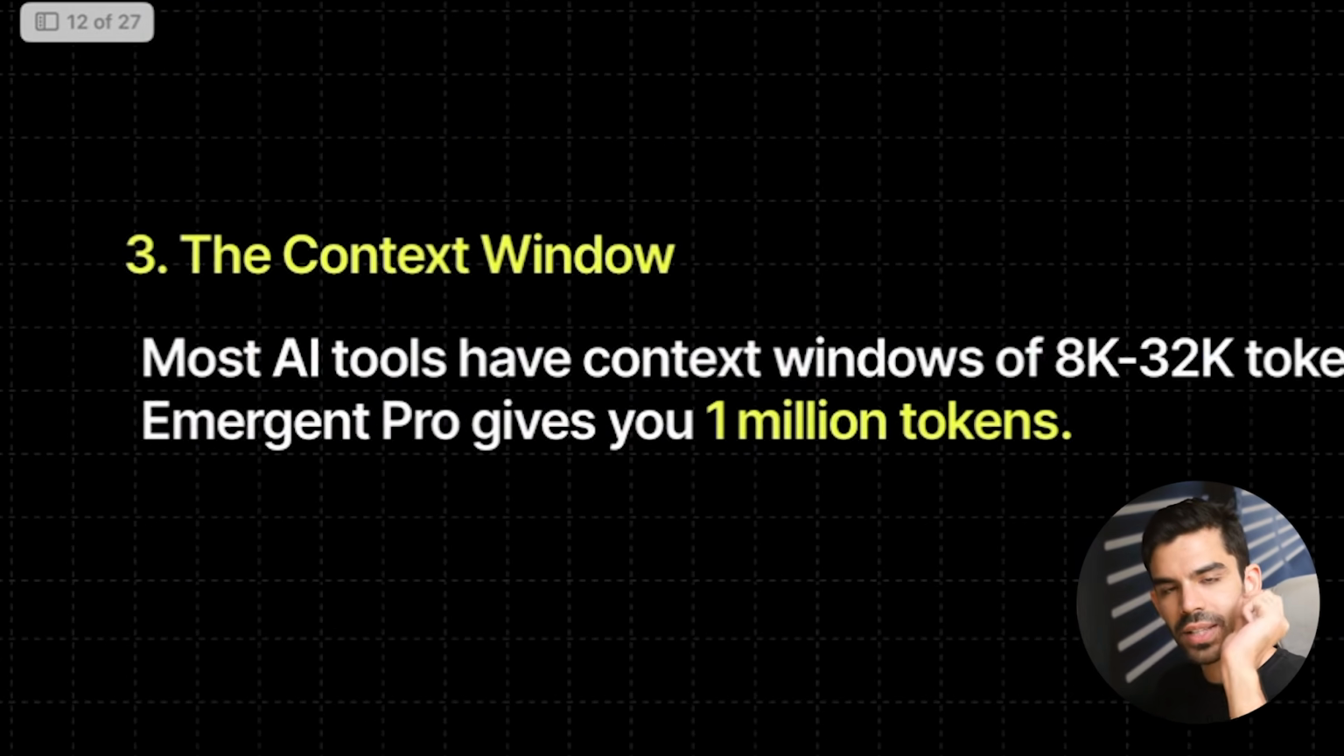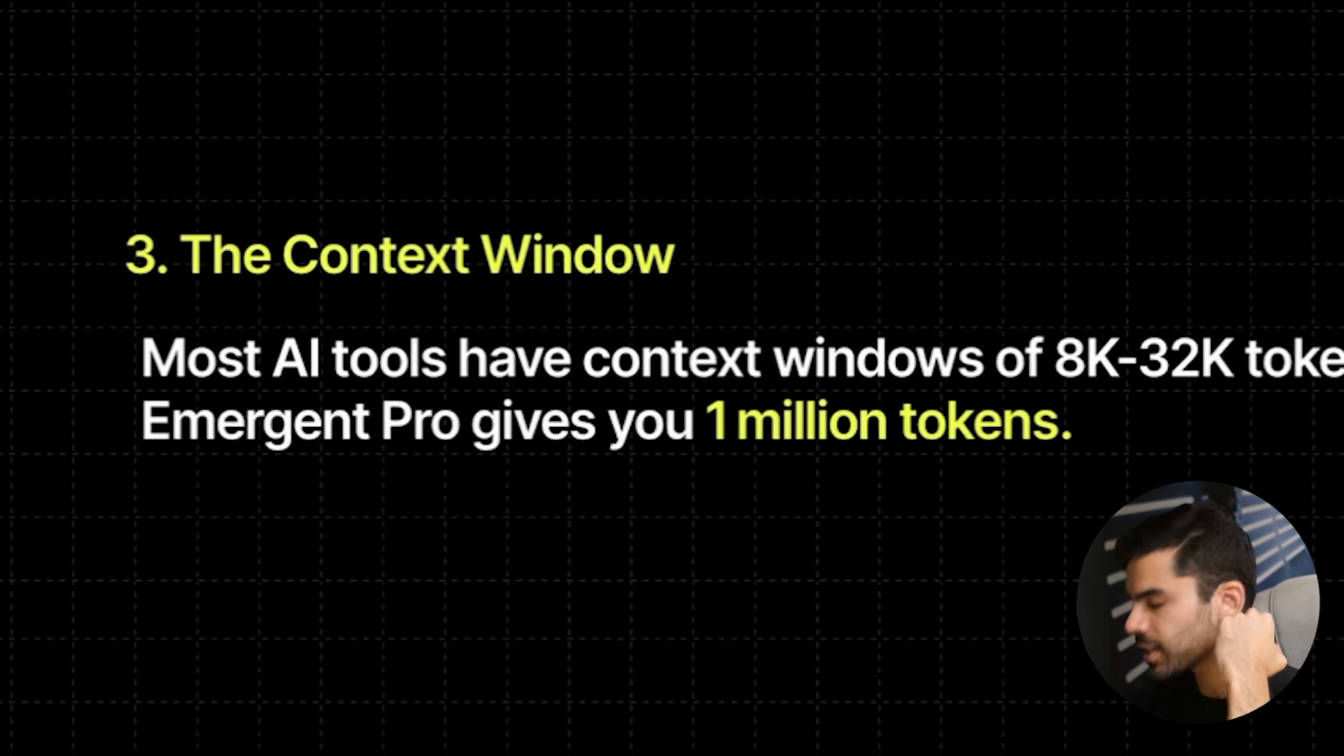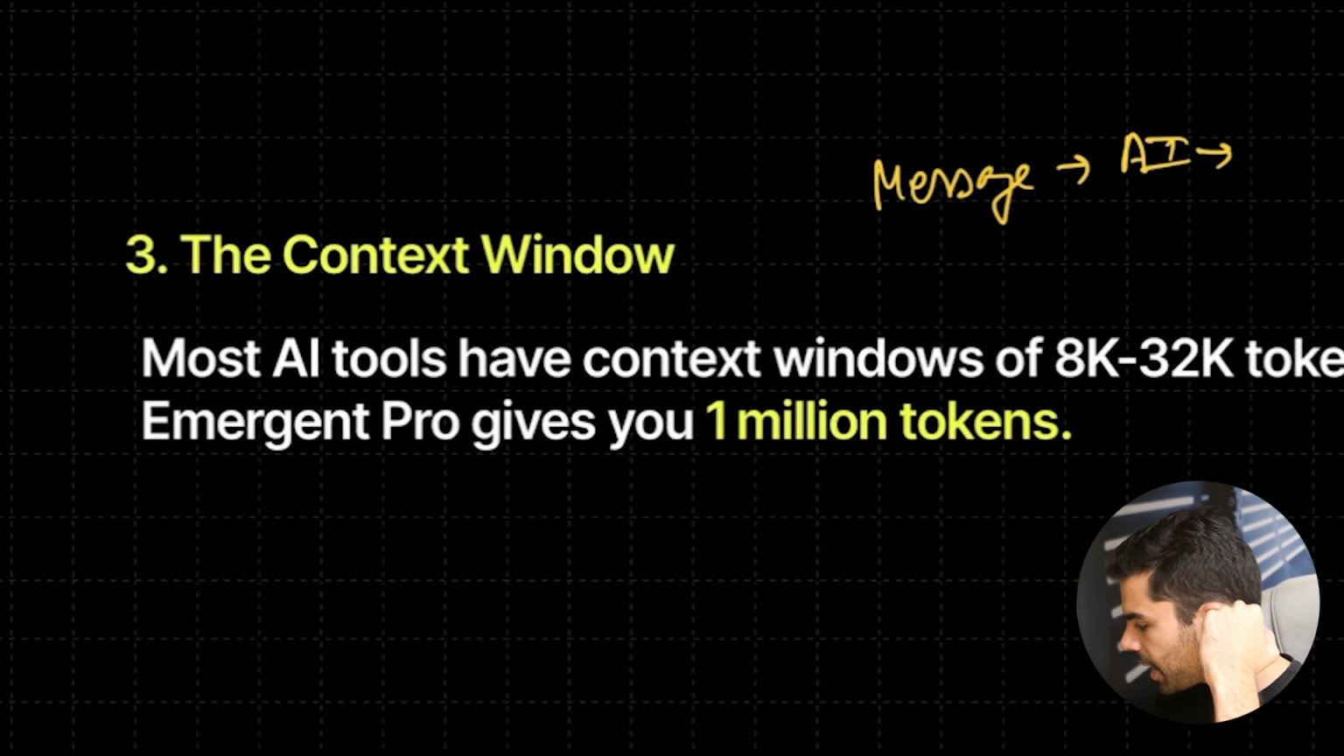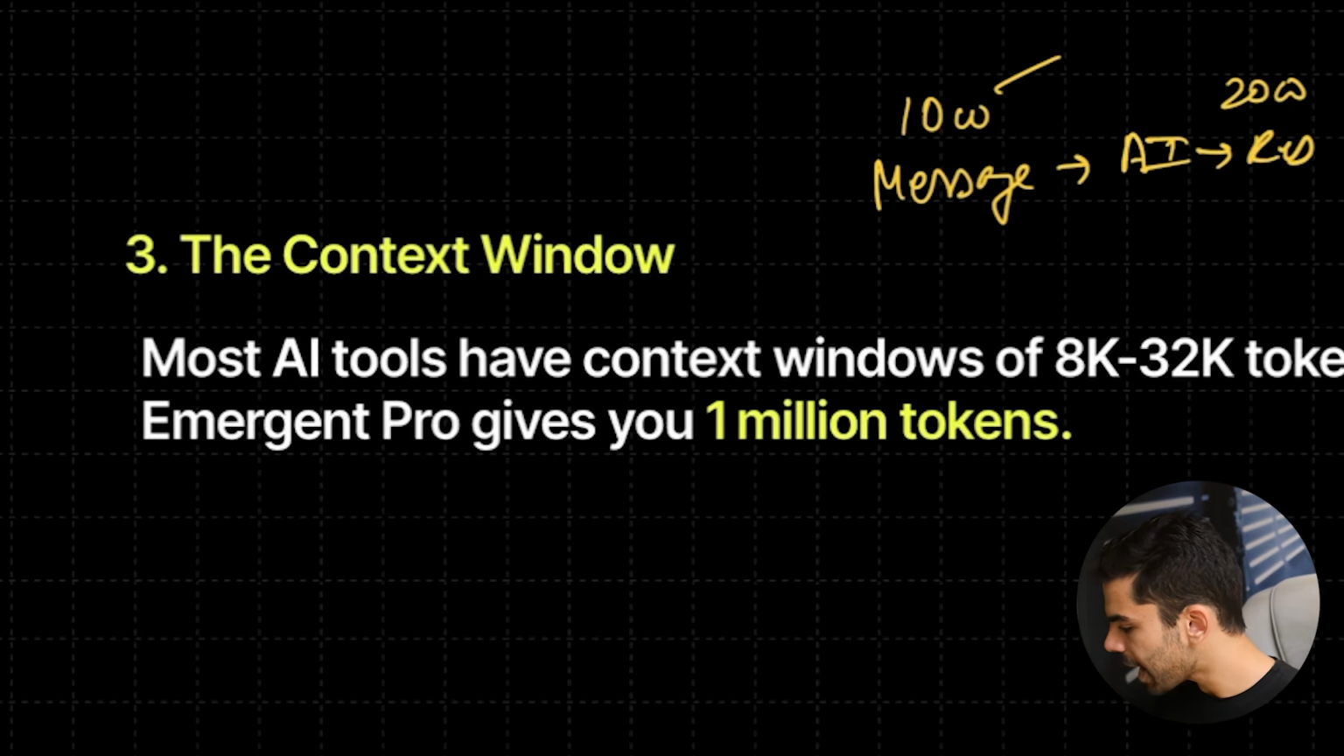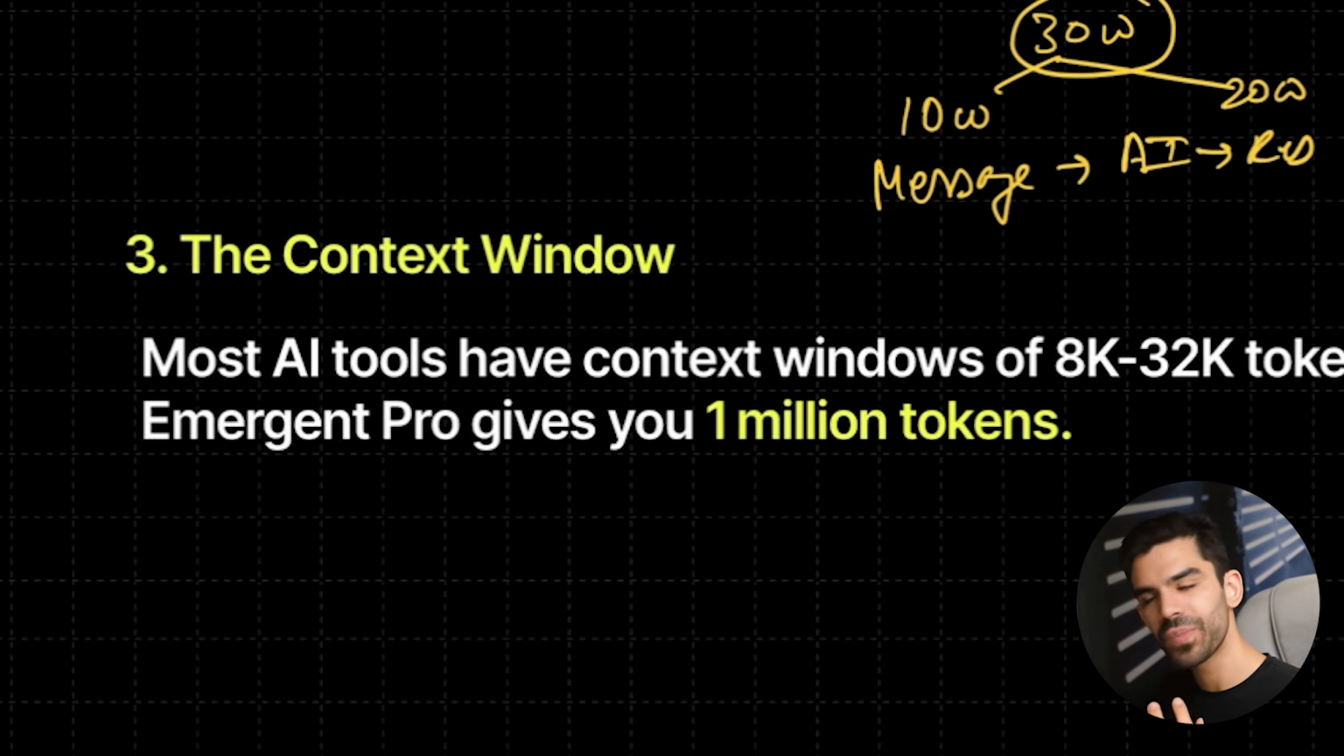The third reason is the context window. Now, what is a context window? When you write a message, the AI gives you a response. Let's just say your message is 10 words and the AI also gives you a response of 20 words. If I add all of these together, this is 30 words. The context window is the sum of your input and the output. And in a lot of cases, the output is way bigger than the input.